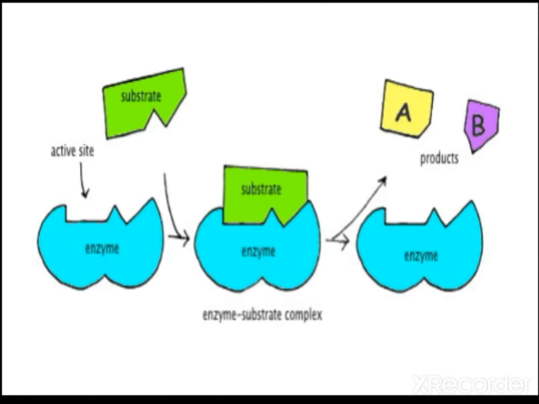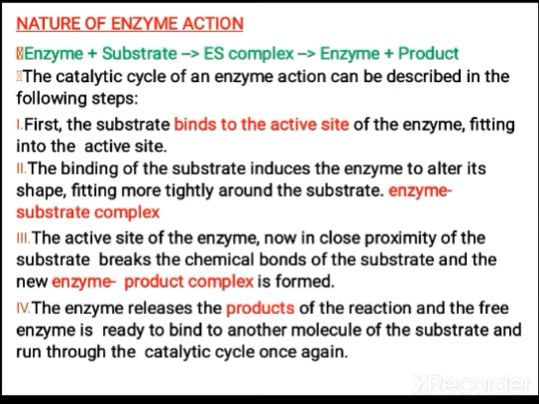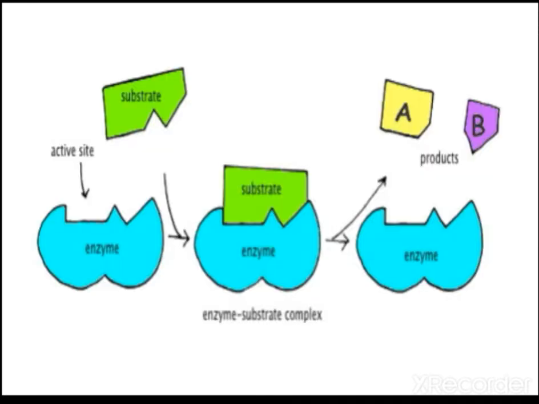This is the active site of the enzyme, and this is the substrate, which binds to the active site. The binding of the substrate alters the shape and it fits tightly, resulting in the formation of the enzyme substrate complex.